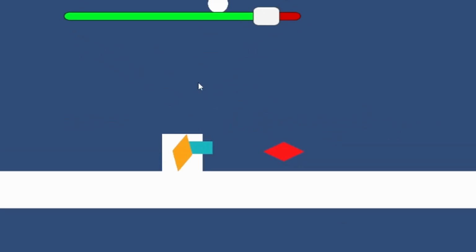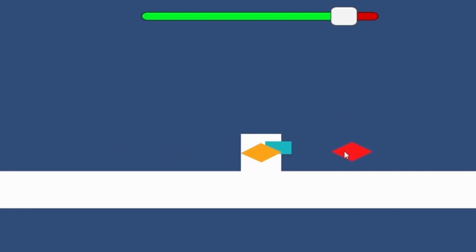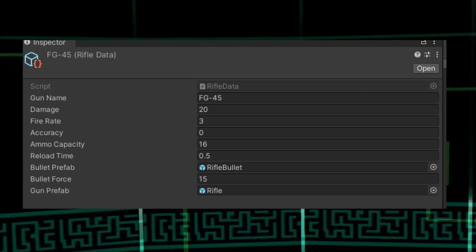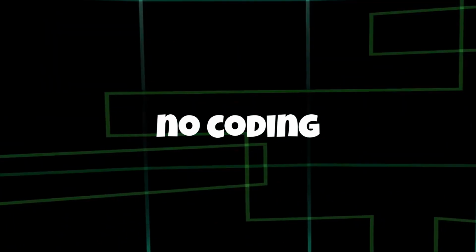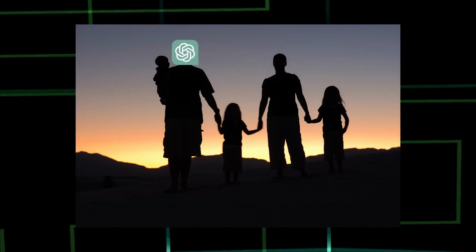There aren't a lot of weapons to switch with though, and that kinda sucks, so I had to make some new ones, and since we made a system for different guns using scriptable objects and the pickup system, it meant that I basically didn't need any code for this part, so Chat could rest a little bit and see his family for once. If I let him see his family, that is.